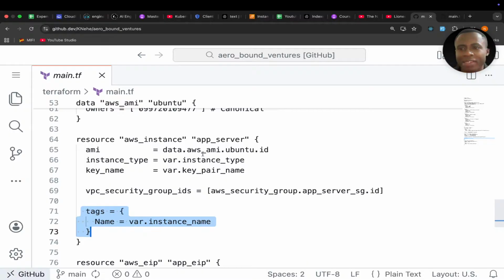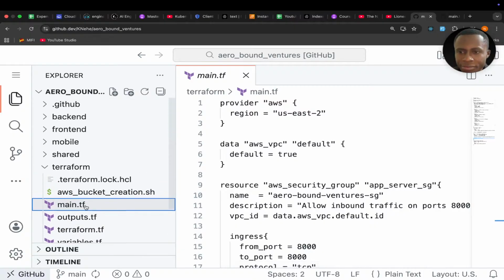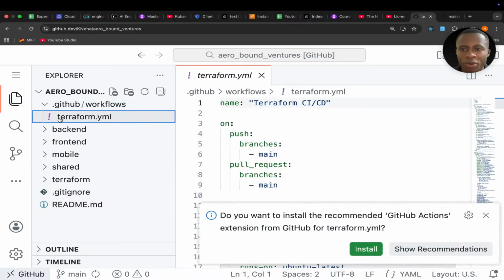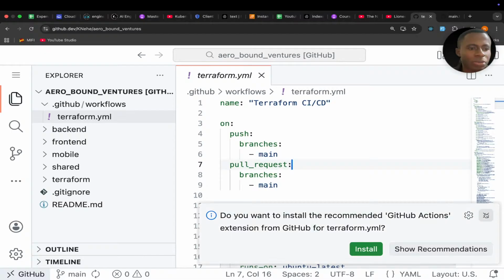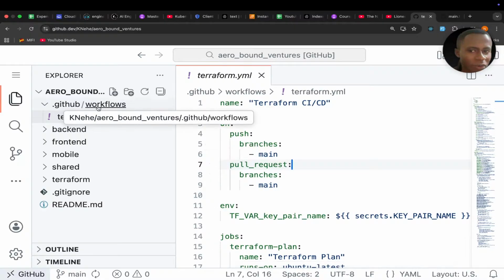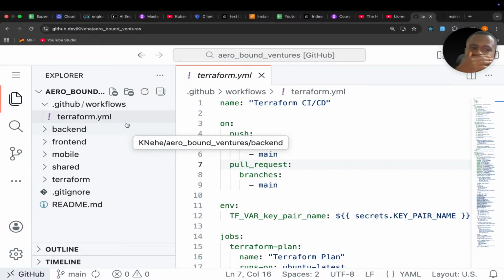Now I'm going to show you something else that I did. If I open here and go to the workflow, okay, the GitHub workflow. This is what Job is telling you about, okay. So to create a GitHub workflow, you have a .github directory, okay, in the root, then a slash and another directory called workflows. Then inside there, you create .yaml files, which will be your workflows. If you missed this, check the playlist. You're going to see videos, maybe the first 20, the first 10, where I talked about this in detail, okay?